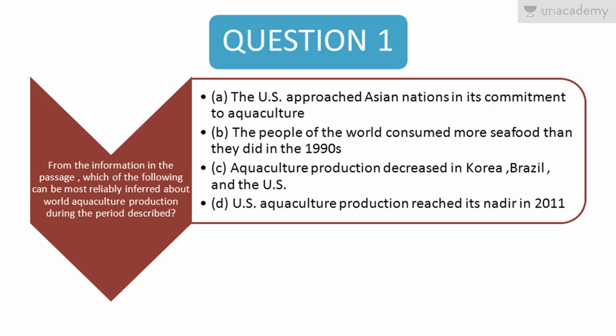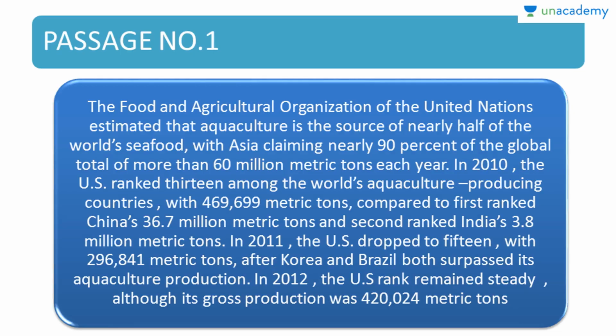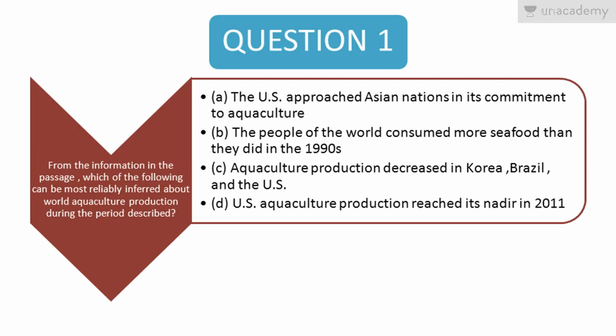Why is D the right answer? US aquaculture production reached its nadir in 2011. Nadir means peak. Okay, nadir means the top or the summit or the peak. So here you see in 2011 the US dropped to 15 and in 2010 the US was 13. That means in the 2011 period it reached its peak and then went down.